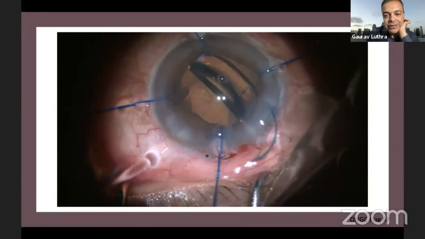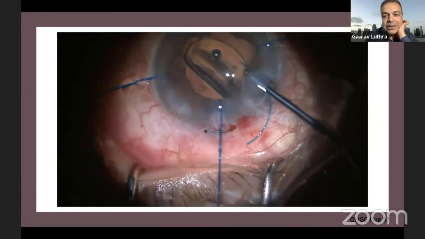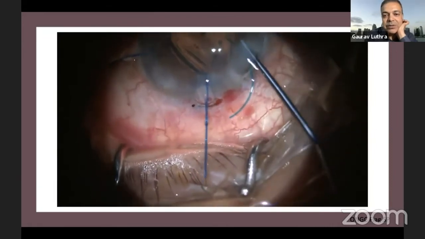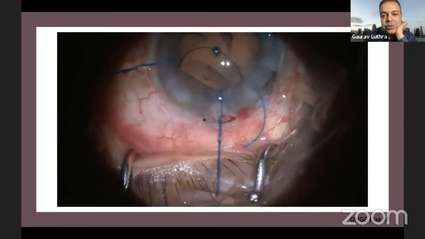Now you can see that while I did my best and released the lens in a way that my haptic was in the right orientation, but once inside it twists, and I'm trying my best to get it back. And this is what worst case scenarios are always like, when you are in a tight situation and you don't want these things to happen.